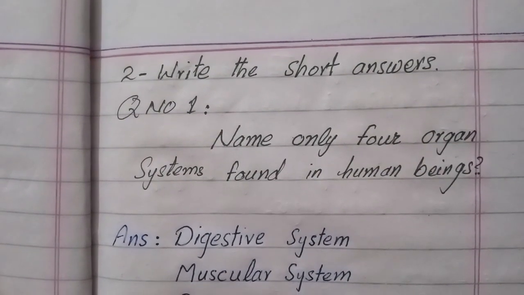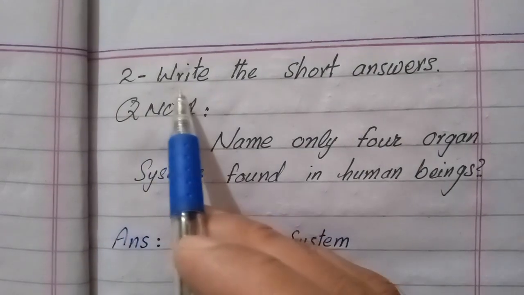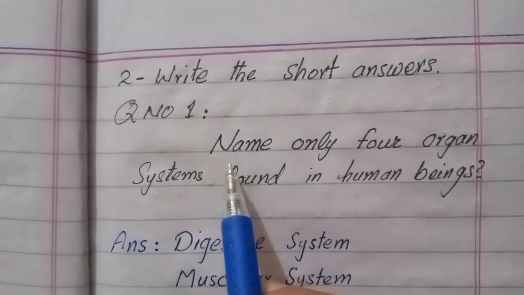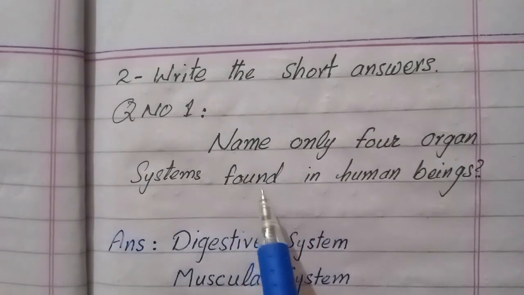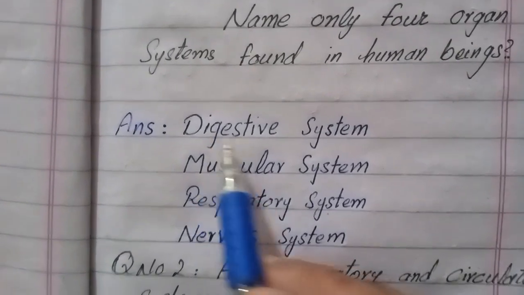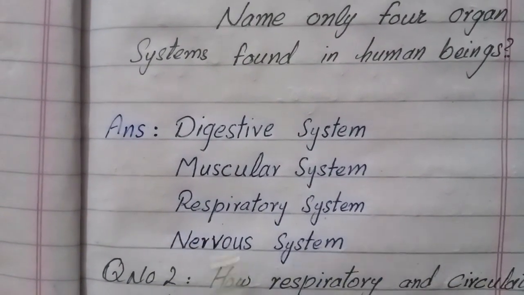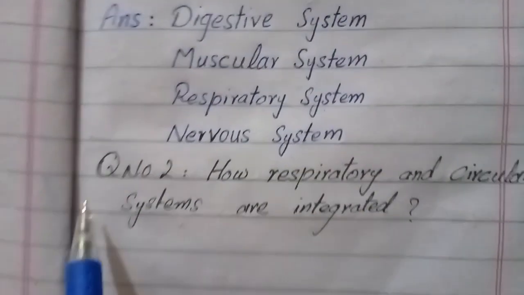Bismillahir Rahmanir Rahim. Number 2. Write the short answers. Question number 1. Name only 4 organ systems found in human beings. Answer. Digestive system, muscular system, respiratory system, nervous system.